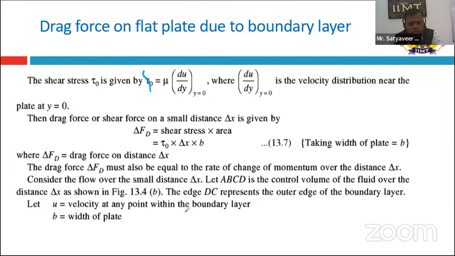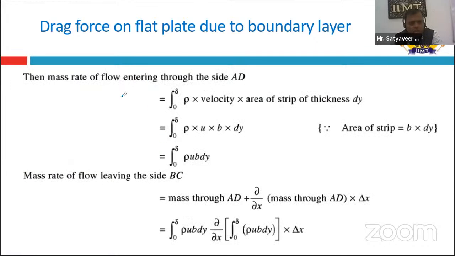If we formalize the basic equation, let's suppose u is the velocity at a point within the boundary layer and B is the width of the plate. We have to calculate the mass flow rate entering the side AB. The mass flow rate entering the side AB can be calculated by integrating rho, that is density, times velocity and area of the strip at a distance dy. This formula is used for calculating the mass flow rate. Rho is the density of the fluid, and here the fluid is water, with density 10 to the power 3 kilogram per meter cube.